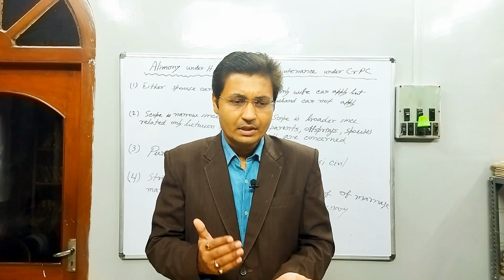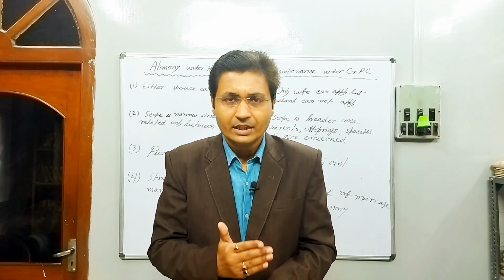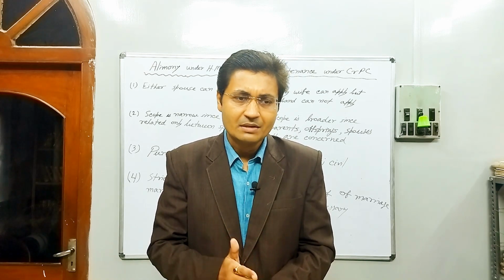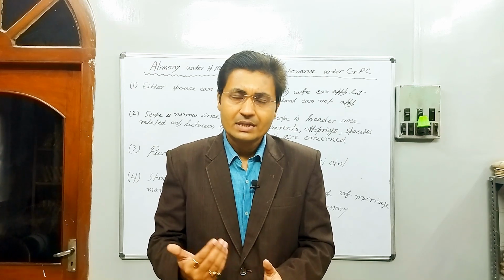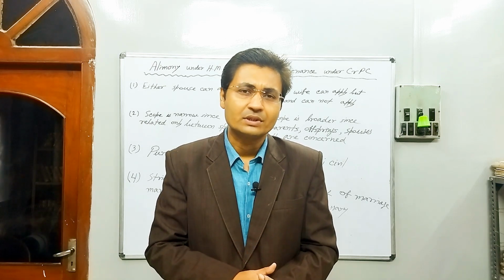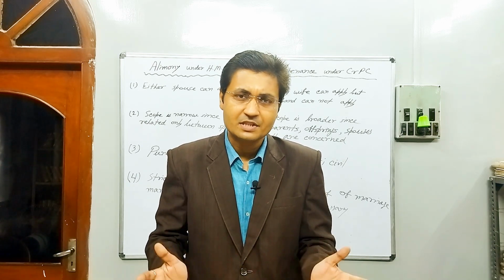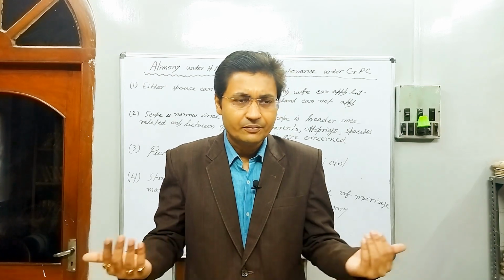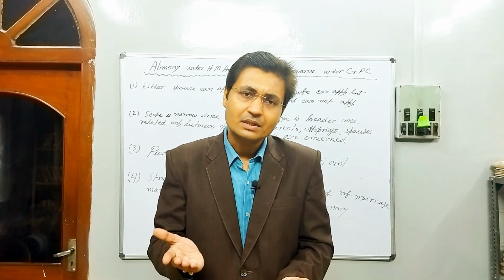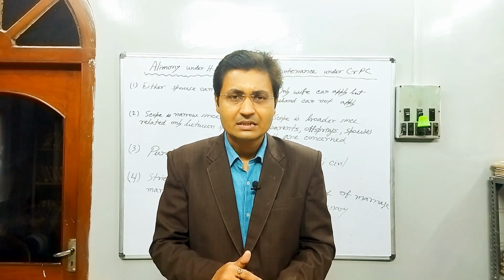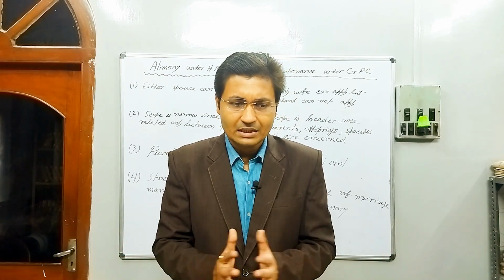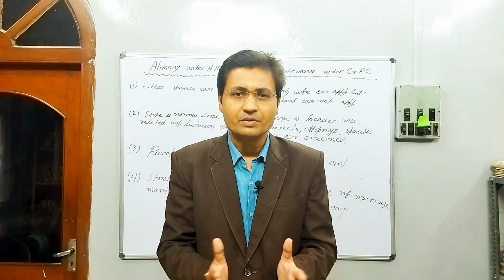And in the case of alimony under the Hindu Marriage Act, strict proof of marriage is necessary, because it is to be established that they are spouses. Whereas in the case of section 125 of the Code of Criminal Procedure, strict proof of marriage is not essential. It is not a sine qua non or indispensable thing. That means if they are residing together, though their marriage is not established, the wife is still entitled to claim maintenance against the husband, though there is no strict proof of the marriage. So these are the basic differences between the two provisions.